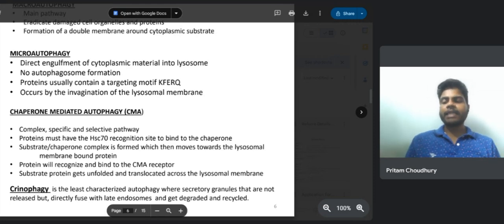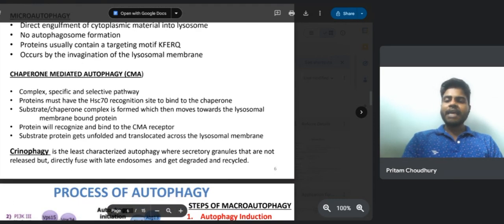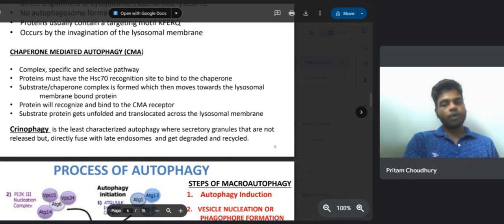This pathway typically targets proteins containing the KFERQ motif, which is basically lysine, phenylalanine, glutamic acid, arginine, and glutamine. The last type, CMA or chaperone mediated autophagy, is highly selective and complex. Here, proteins must have a specific recognition site to bind to chaperones.